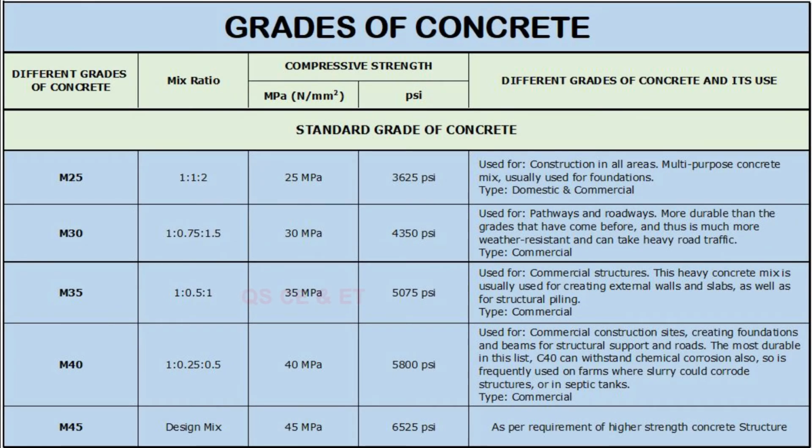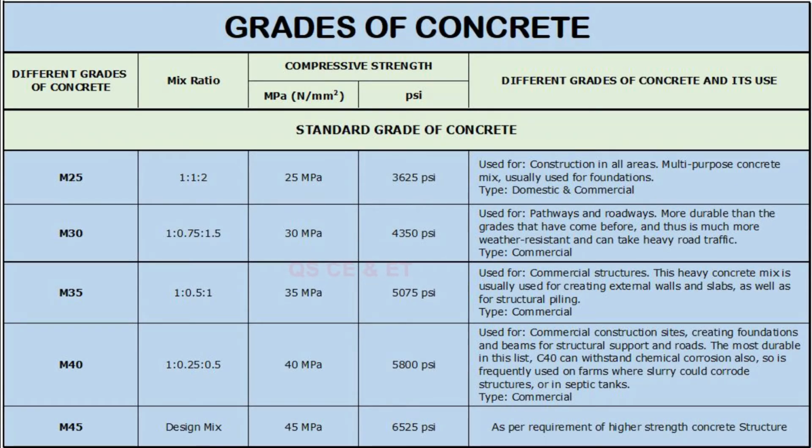M30 1:0.75:1.5, 30 MPa. Compressive strength in megapascal and 4350 PSI, used for pathways and roadways, more durable than the grade that have come before. This is much more weather resistant and can take heavy road traffic. Type commercial.